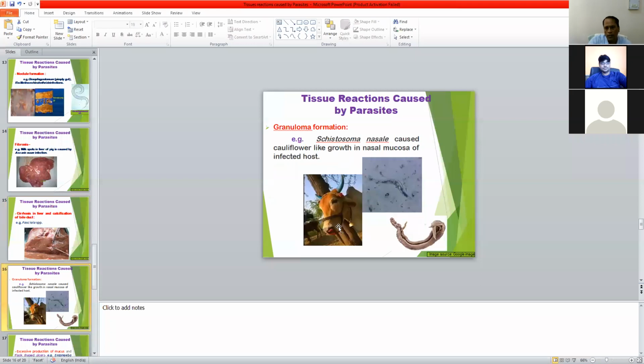Then granuloma formation we have discussed. It occurs due to Schistosoma nasalis, a commonly known blood fluke found in the nasal vein of infected cattle, commonly in hogs, then cattle. Schistosoma nasalis causes cauliflower-like growth in the nasal mucosa, and it is a granulomatous lesion that occurs due to the location of the Schistosoma nasalis parasite in the nasal vein or nasal mucosa.